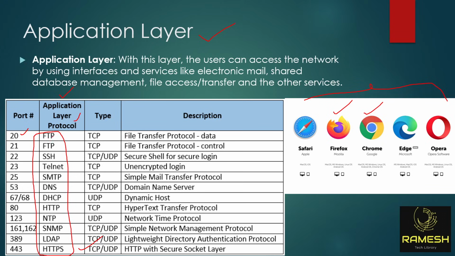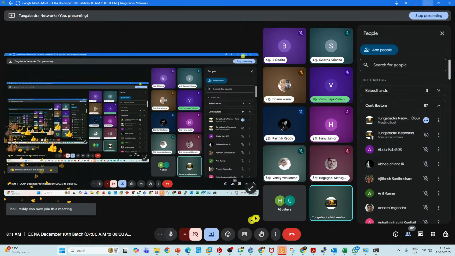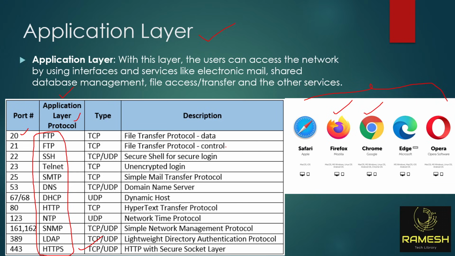So the FTP service uses two port numbers. One is 20, another one is 21. 20 is for data, 21 is for control. Control means if you execute any commands, those commands are taken care of by port 21, and copying data is taken care of by port 20. Okay. Ports 20 and 21 are used by FTP.